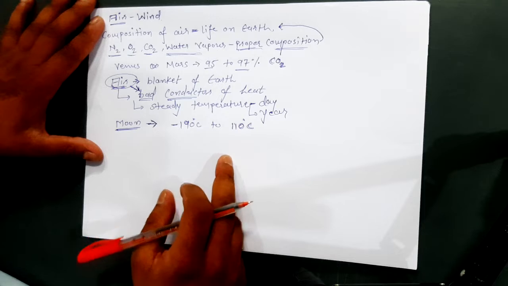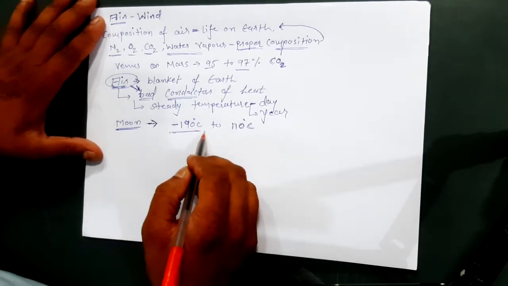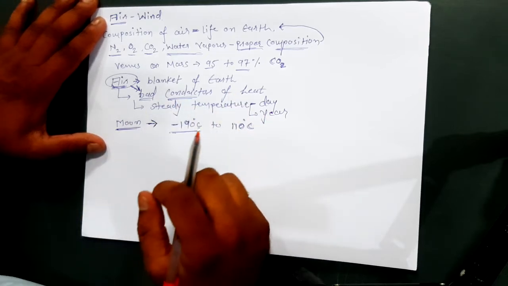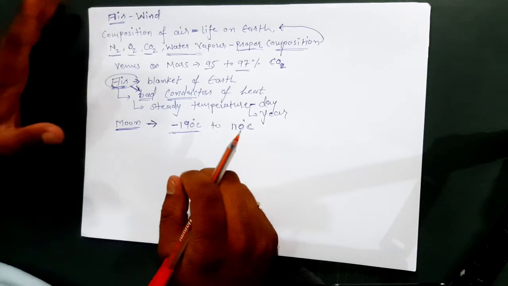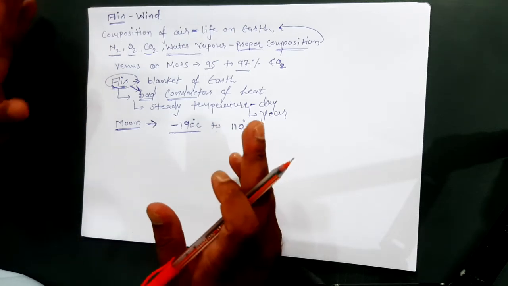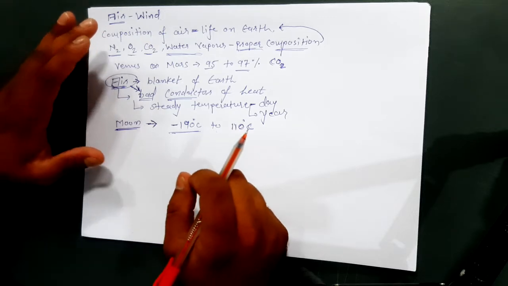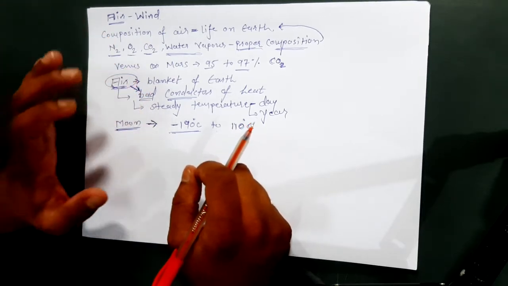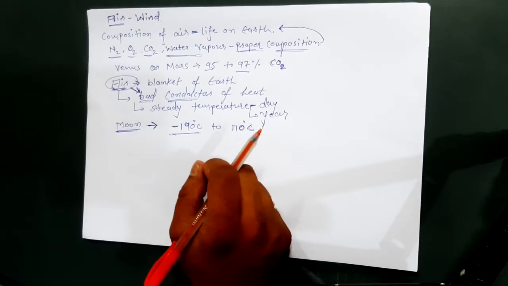It's like at night you get minus 190 degrees centigrade, and when you wake up in the morning you get 110 degrees. It's a little bit undesirable. In such conditions, life is not going to be possible. So life on earth is possible due to the proper composition of air, and it is very necessary.